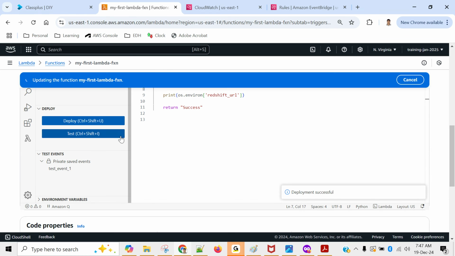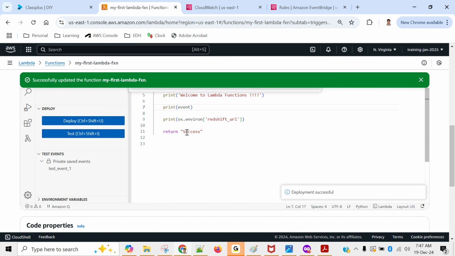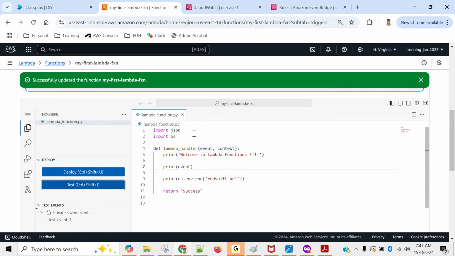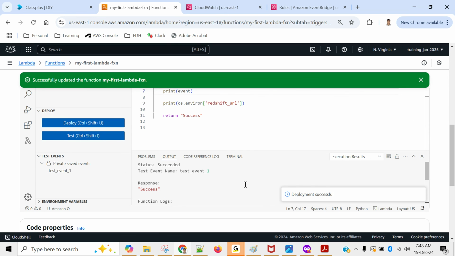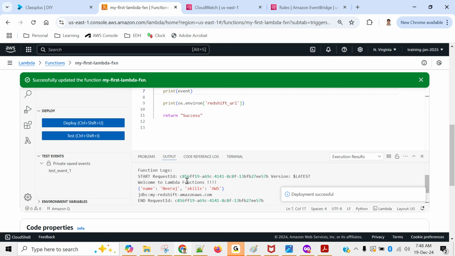Okay, and we'll click on test. So we have a test event, right? I will select this and the output is here. You see that the test event is printed here: name Neeraj, skill AWS. Right now I'm testing manually in Lambda, so it's printing my test event. But when the actual event happens, when I delete some file from the S3 bucket, then the actual event will be printed. And I will show you that also.